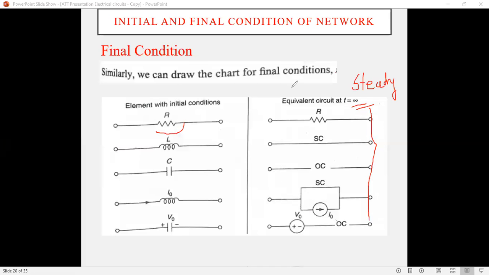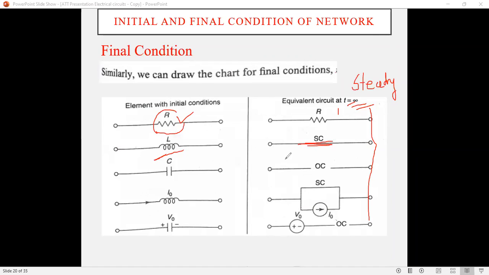Now see, the resistor acts as a resistor as it is for t equals infinity. Then in the case of an inductor, with no current flowing through the inductor initially, at t equals infinity this inductor acts as a short circuit.